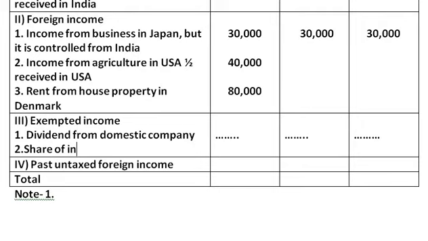Share of income from HUF is also exempted from tax. Therefore, the amount would be nil.